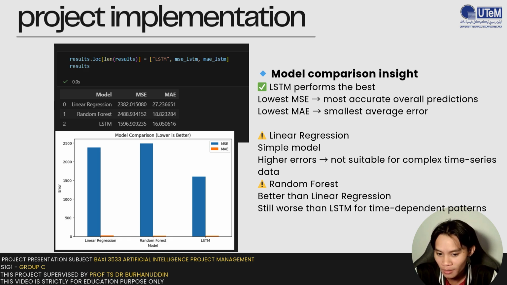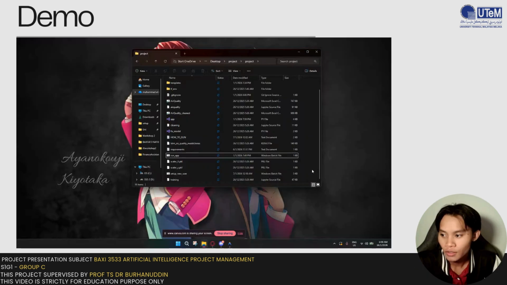Because LSTM is a type of recurrent neural network designed specifically for sequence prediction, it was able to capture the time-dependent patterns in air quality much better than the traditional models. Therefore, we selected LSTM as the core engine for our AI application. So let's continue on with the demonstration.